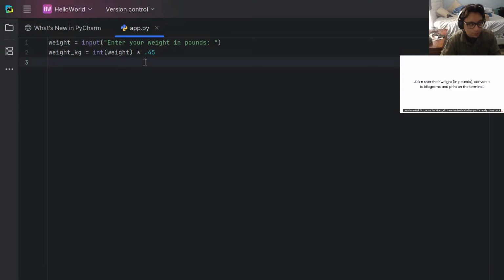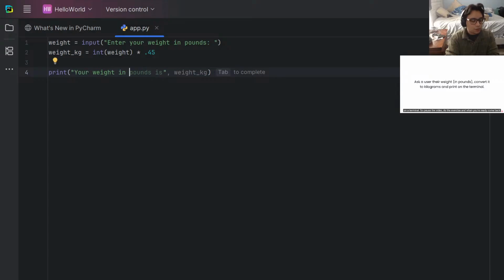Okay, so we'll just do print, your weight in kgs is, plus, wait, hold on.